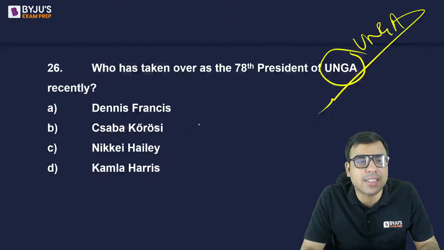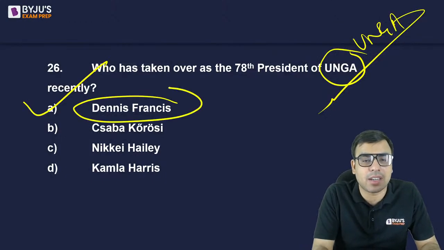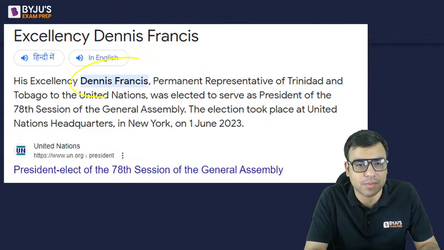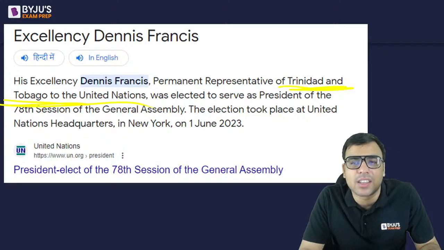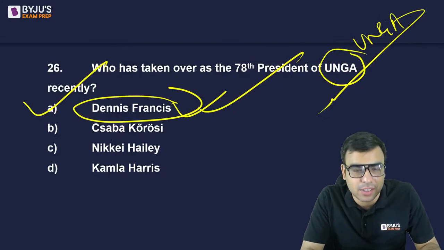Yes, the right answer is Dennis Francis. Please remember it. He's from Trinidad and Tobago, right? Trinidad and Tobago is an island, an island in the West Indies. So that is what you should be knowing. So A is the right answer.